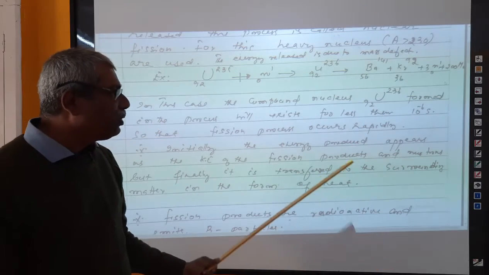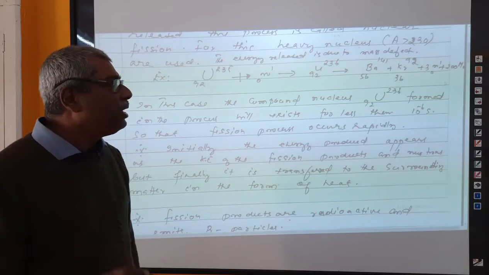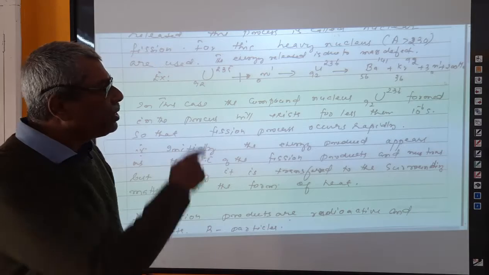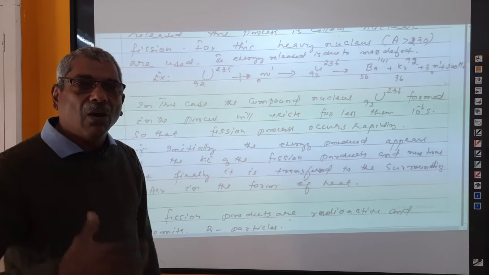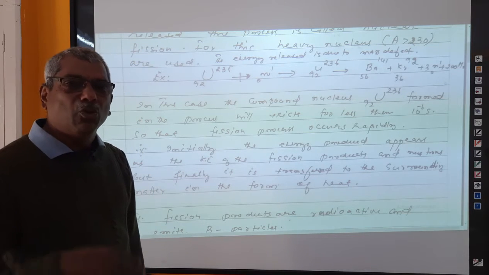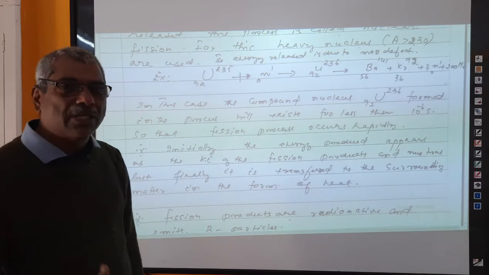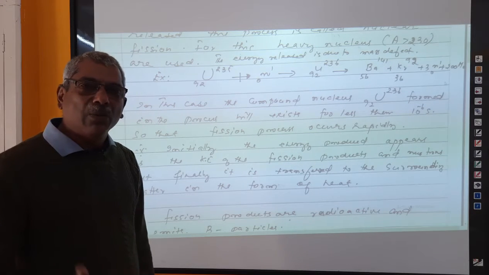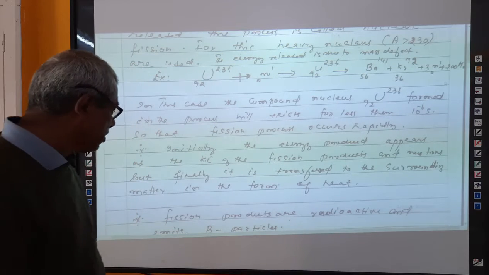It is also very important to see that initially this energy is taken away by the fission products. You see the fission products, barium, krypton, 3 neutrons, etc. All these will take this energy as their kinetic energies. Later on, this kinetic energy will be transferred to the particles of the atmosphere. Hence, the internal energy of the atmosphere increases, and hence the temperature of the atmosphere also increases.